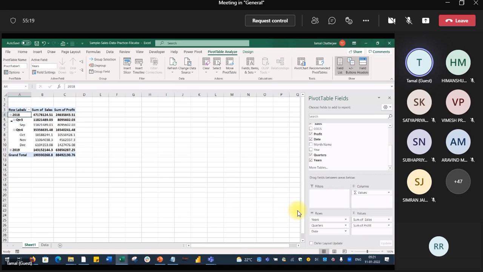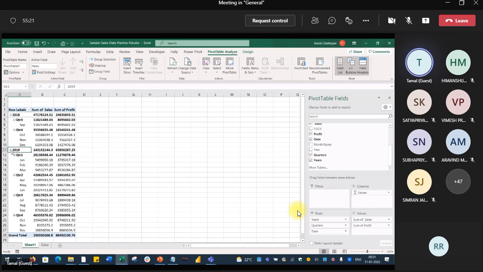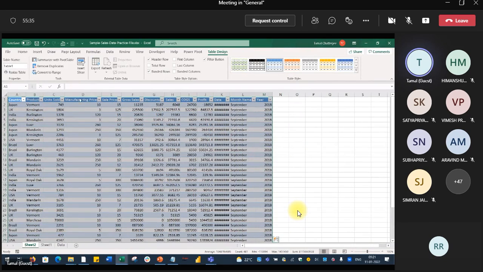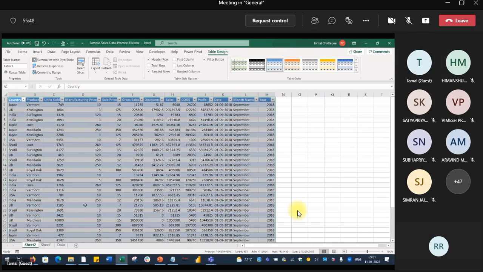So you have seen one type of drill down here. Now you want to see, okay, in September so much sales amount has been done. Let's see what is the detail. You keep the cursor here and just double click. See the detail. This is the drill down. Detailed data is available. What we did was just a double click on the roll up data. See, everything is coming up.